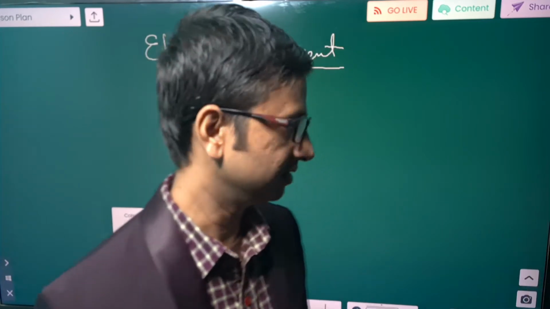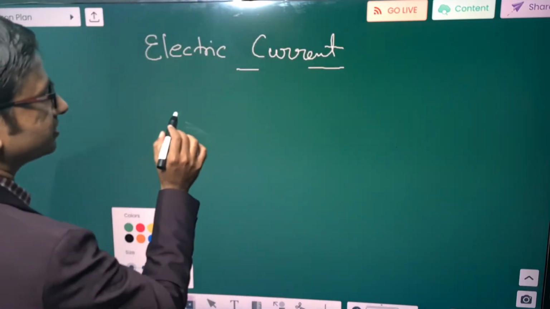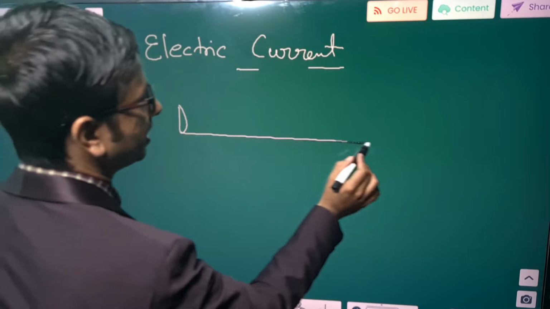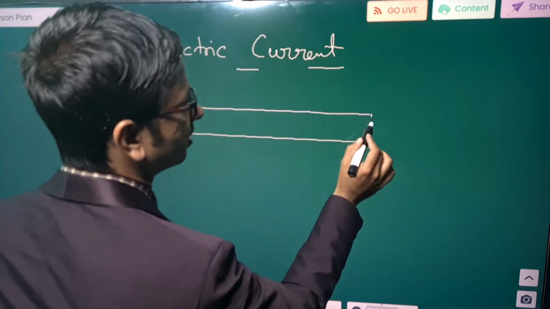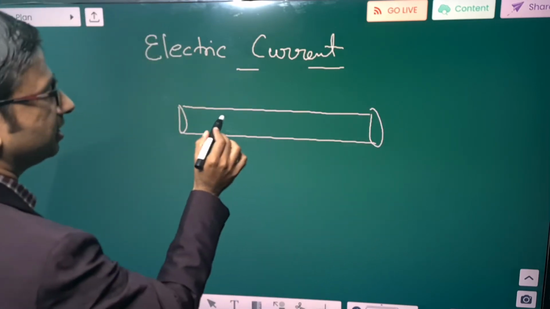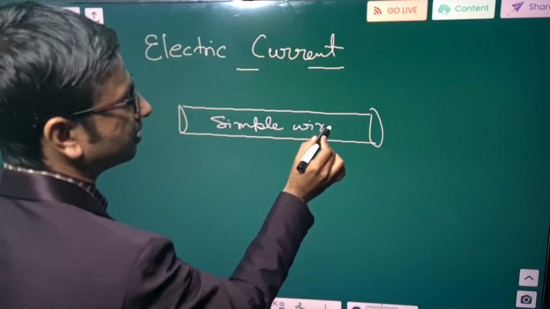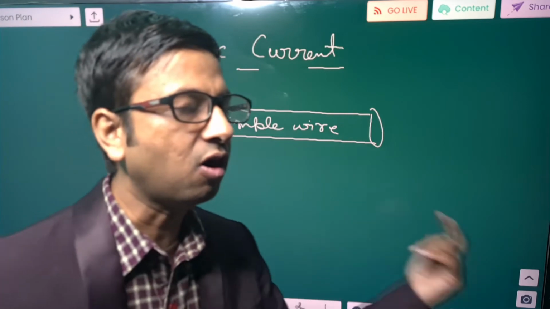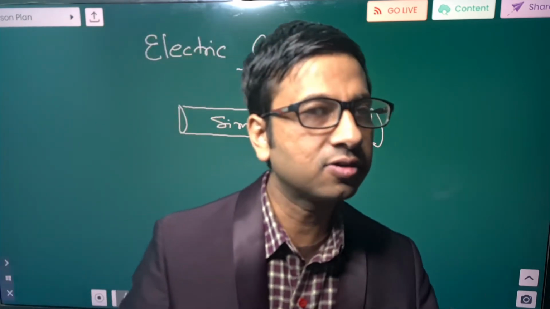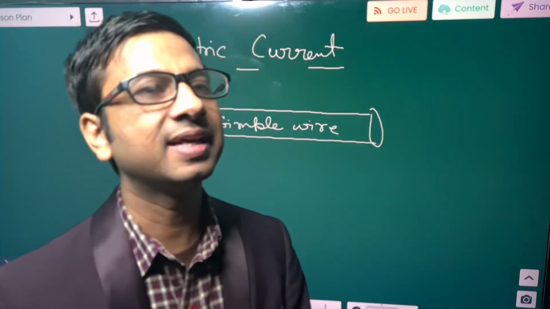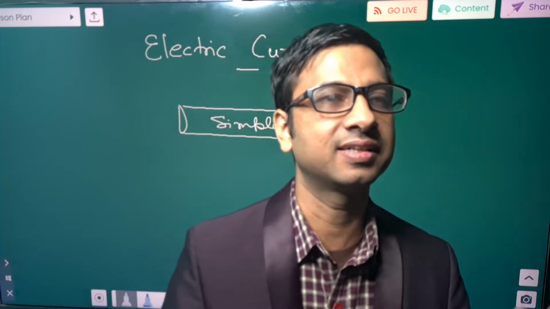If we consider a simple wire, and there is flow of electron within the wire, we can say there is electric current.